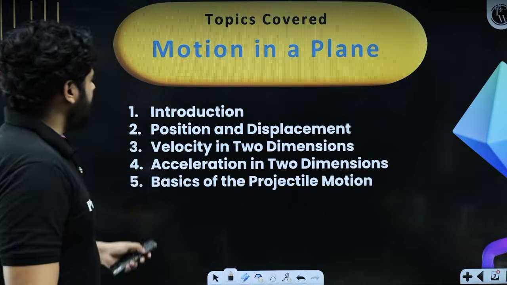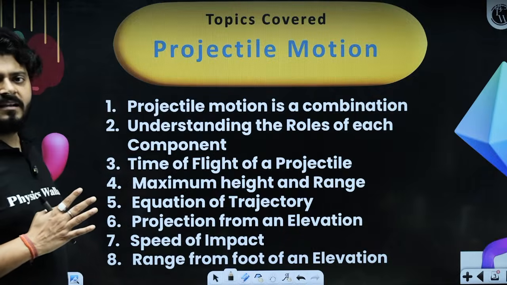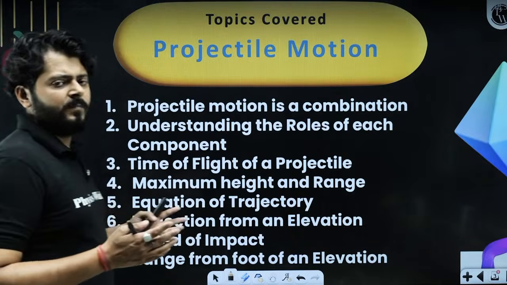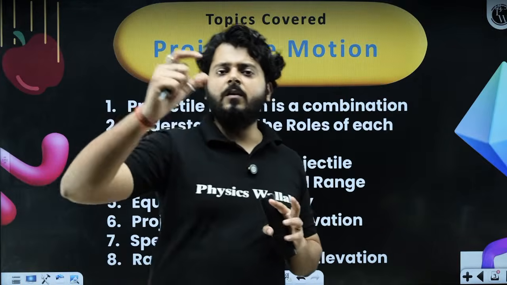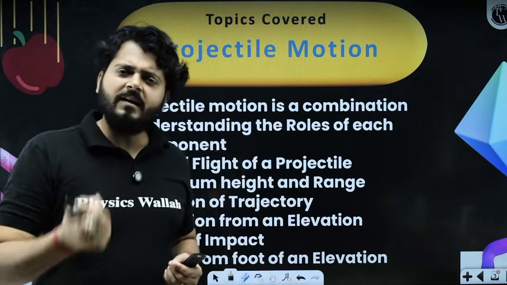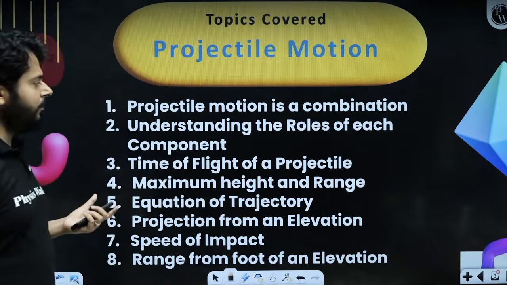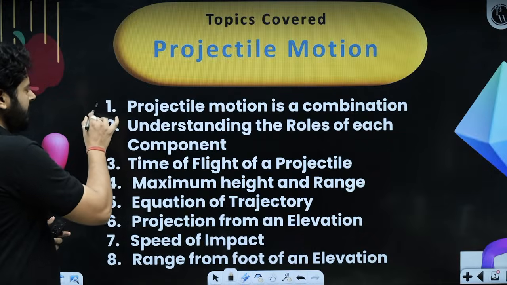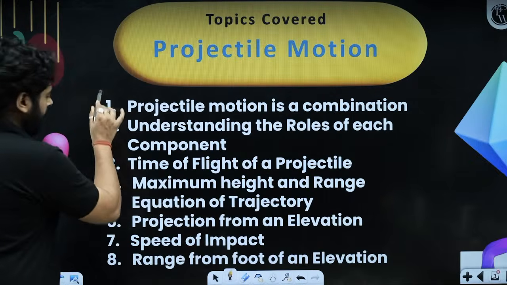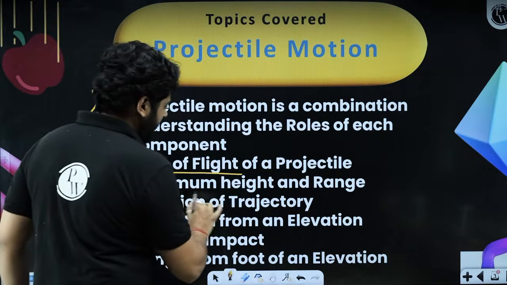So let's start. After these five concepts, all the projectile motion topics are written over here. We will start with projectile motion being a combination of two different types of motion. This is where we are going to understand the concept of breaking the motion, just to understand projectile motion in a better way. Then we will talk about understanding the roles of each component, and after that, time of flight, and then maximum height and range.